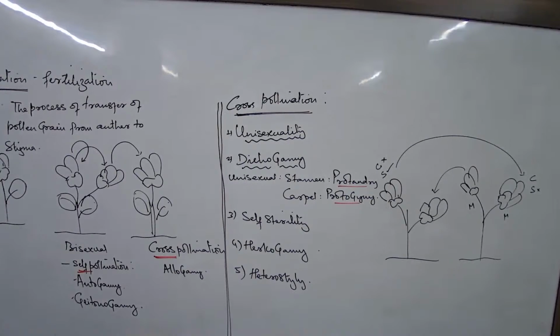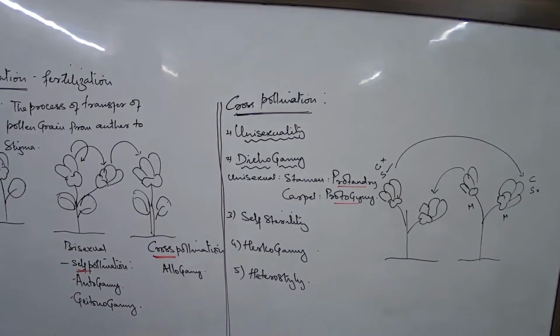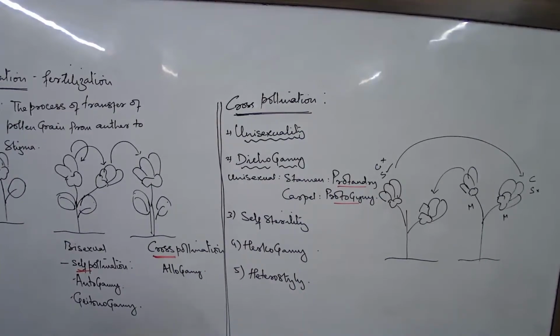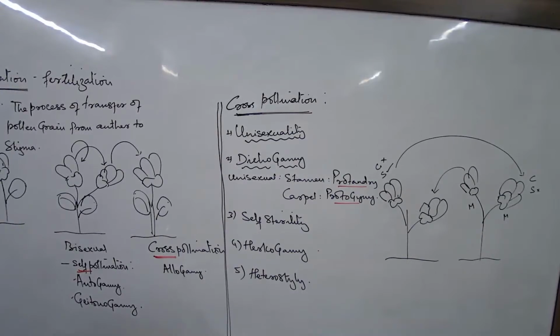Before the dichogamy definition, do we have to mention protandry and protogyny? I asked you to write the difference between homogamy and dichogamy. You will only write that. You will not write the difference between protandry and protogyny now. You will only write down the basic difference between homogamy and dichogamy with one example in each.